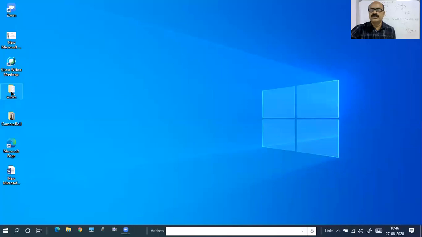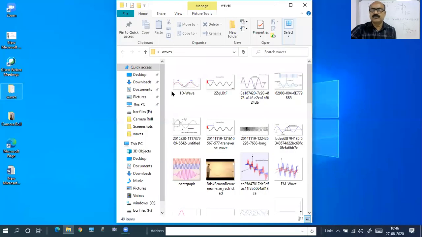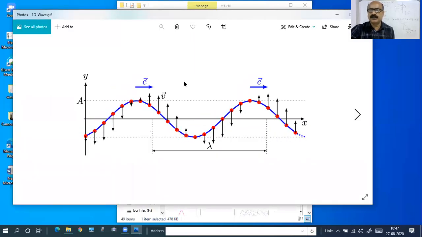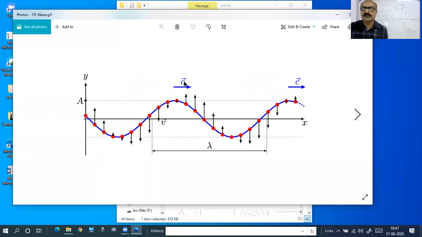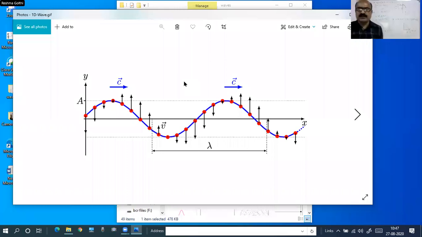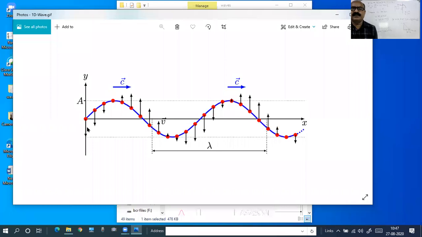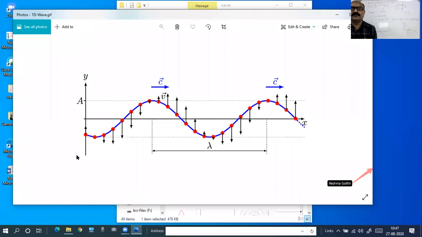And now I will show you the different waveforms. Is it visible? Now you clearly observe this particle.